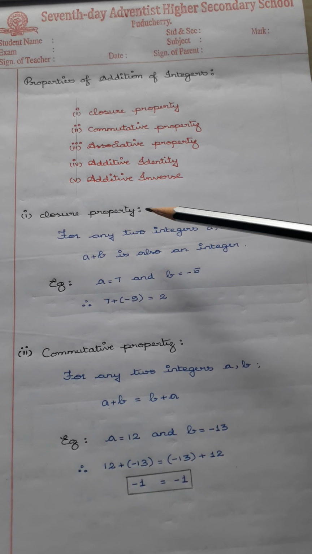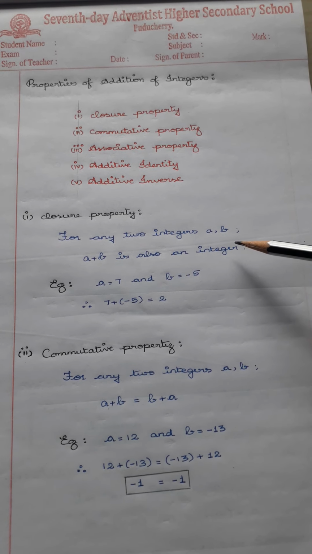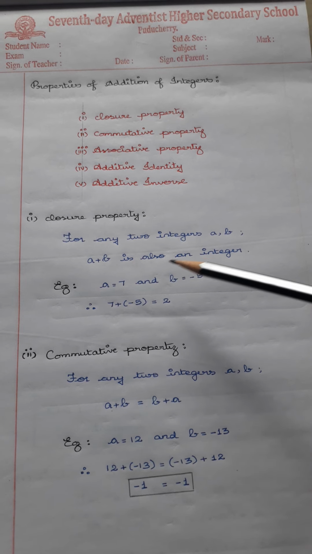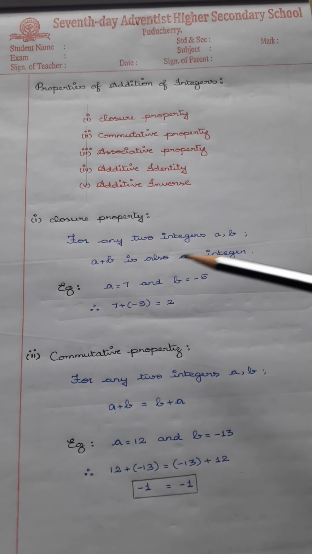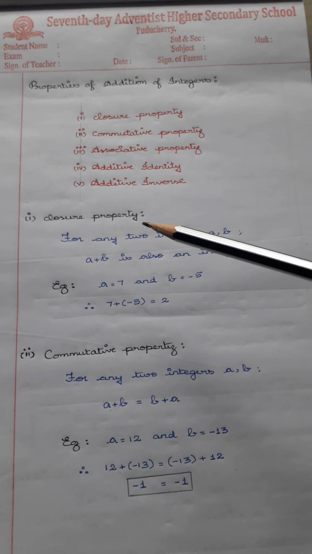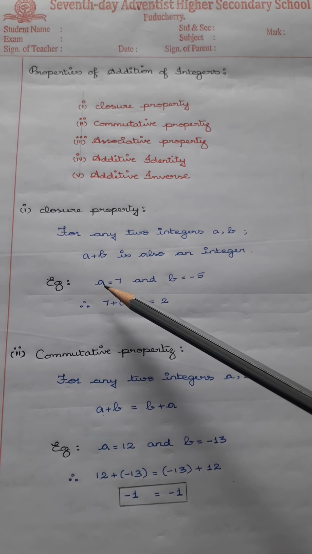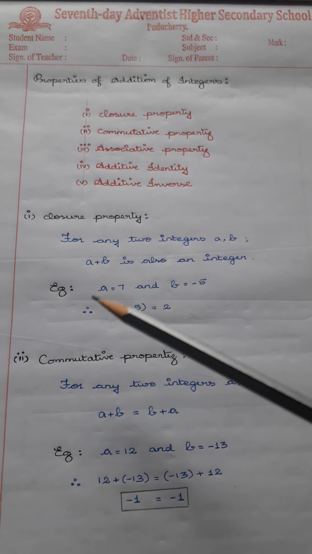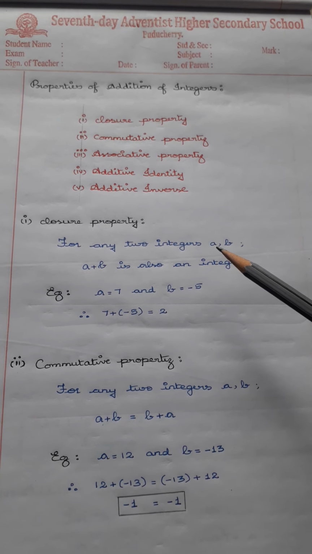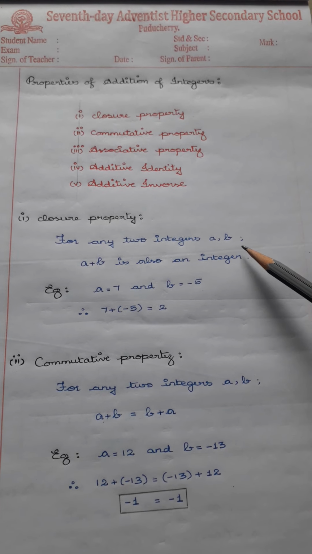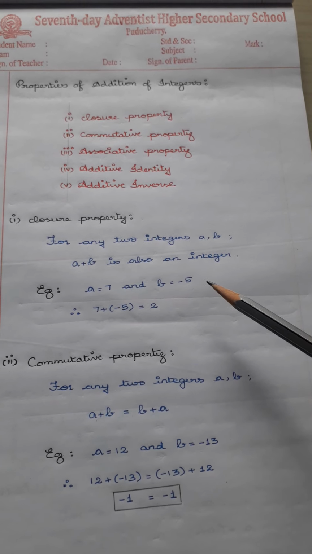The closure property goes this way: for any two integers a as well as b, a plus b is also an integer. This is the mathematical statement of the closure property. What it means is, if you have two numbers, we can take them as a and b, where a is equal to 7 and b is equal to minus 5. In general, the numbers are represented as a and b, but with a specific example, a is equal to 7, b is equal to minus 5.